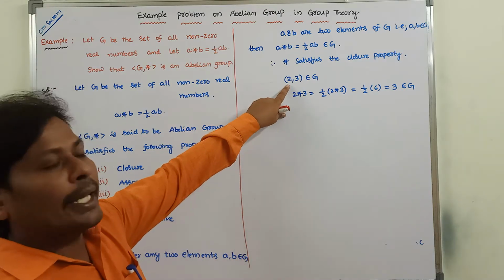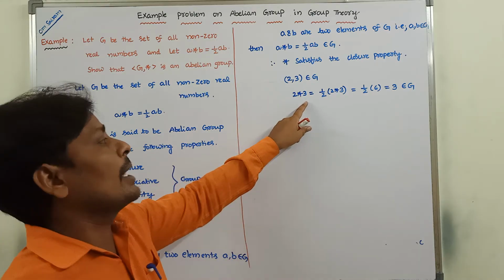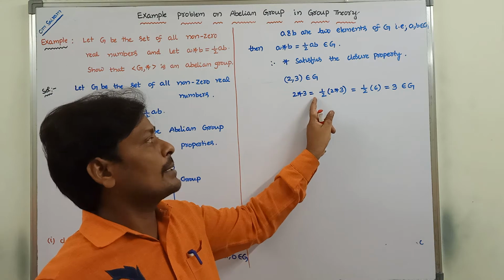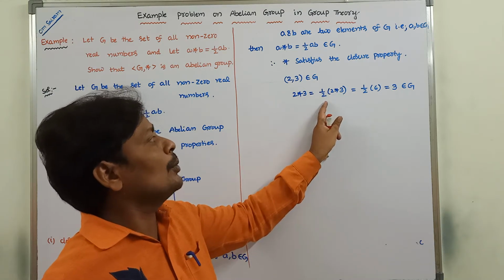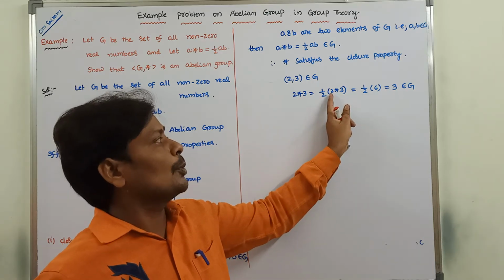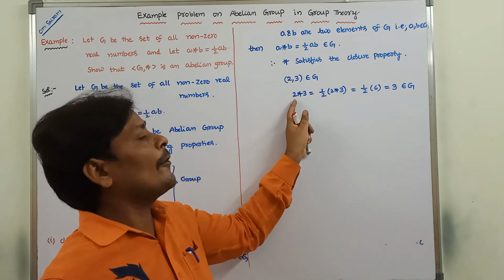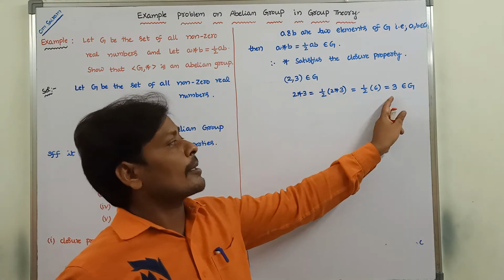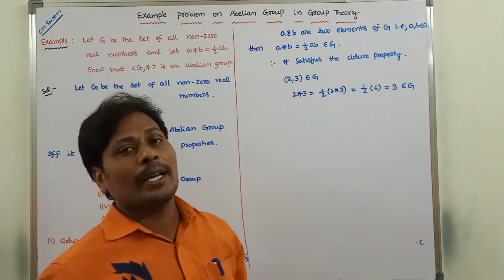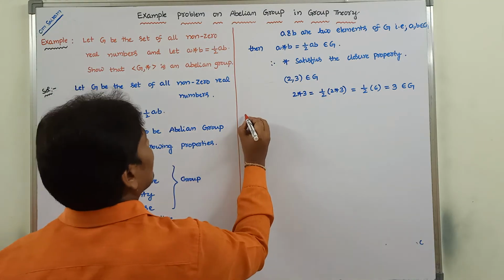I am taking two elements of G, and the product of these two elements also belongs to G. The product is half into A value, which is 2, into B value, which is 3. Half into 2 into 3 is 6 by 2, that is equal to 3. 3 is the result of A star B, and 3 also belongs to G. Hence we can say that star satisfies the closure property. Next, the second property.